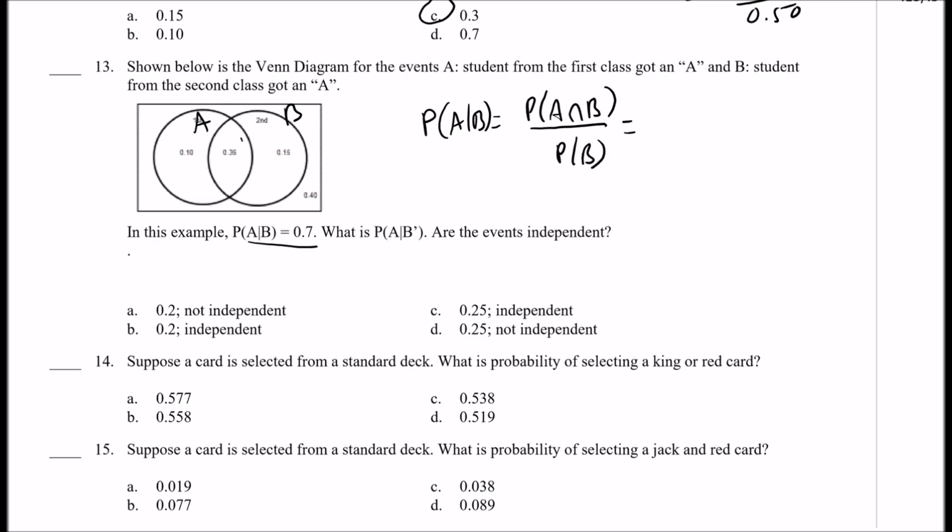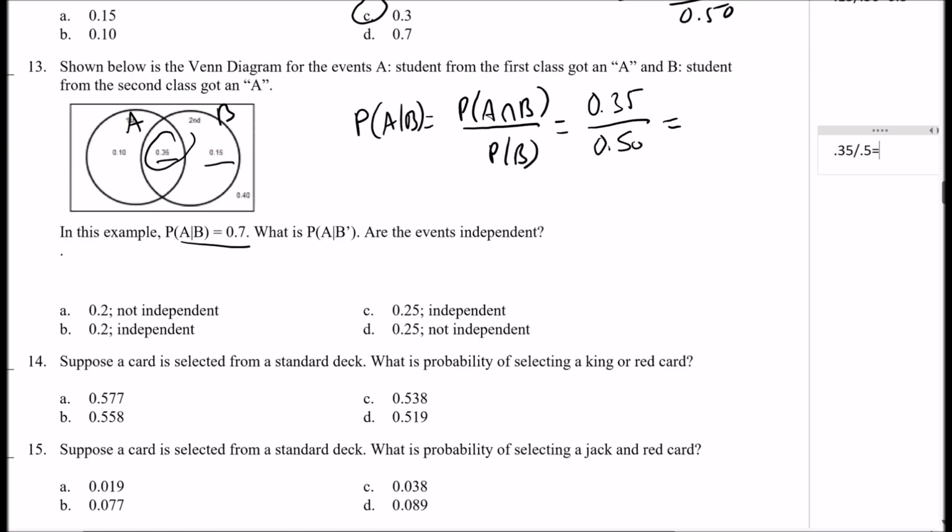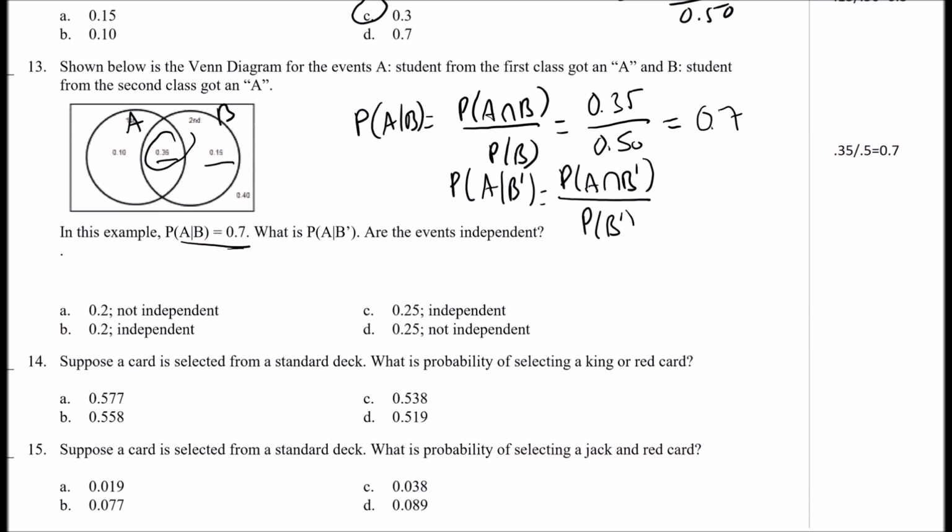Now, what's the probability of A and B? 0.35. What's the probability of B? 0.35 plus 0.15 or 0.50. Okay, 0.35 divided by 0.5 is 0.7. Okay, so they're right. I just want to double check that. So it's 0.7. So now what is probability of A given B prime? So it's the probability of A and B prime divided by the probability of B prime.